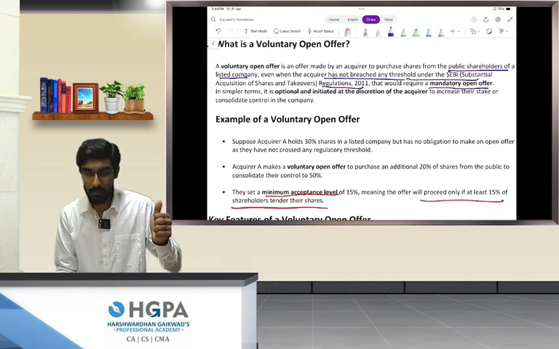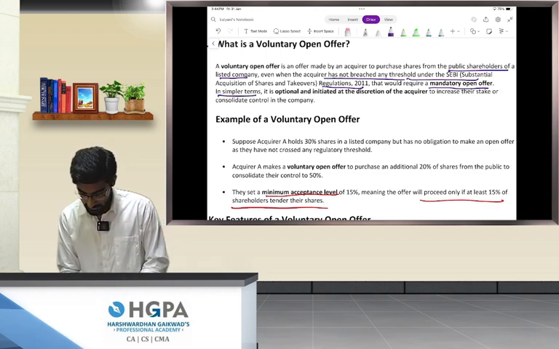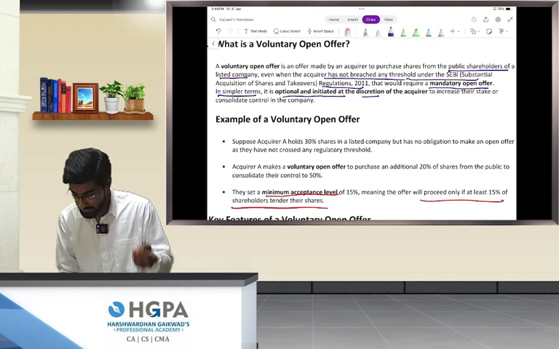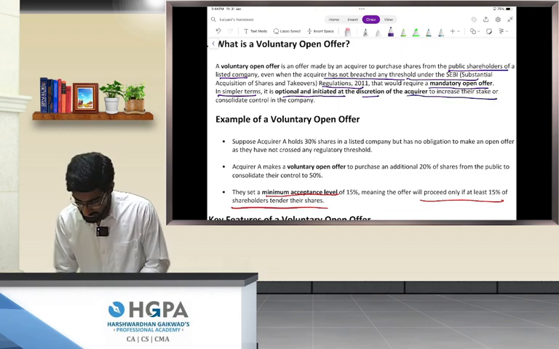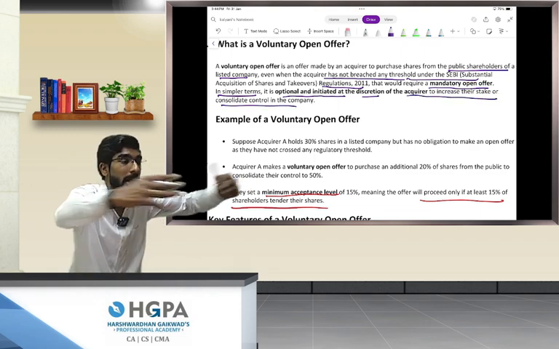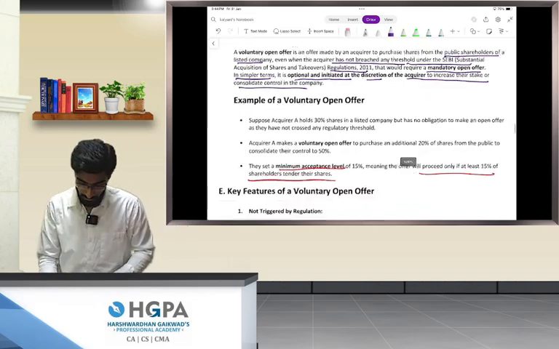Till here, are we clear? In simpler terms, it is optional and initiated at the discretion, at the choice of the acquirer, to increase their stake or consolidate their control in the company.